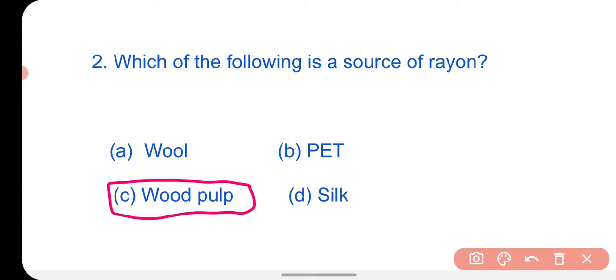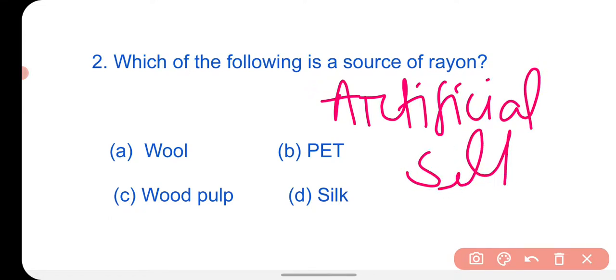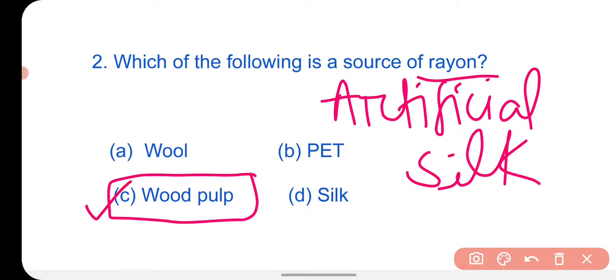You know that rayon is a partially synthetic fiber that is also called artificial silk. So the source of the raw material of rayon is wood pulp, and the correct option is wood pulp.